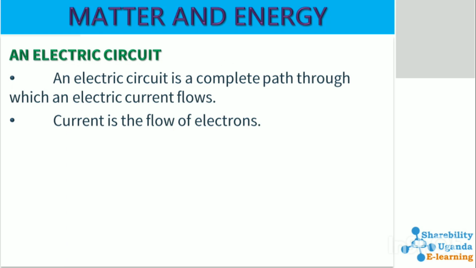Let us look at an electric circuit. An electric circuit is a complete path through which an electric current flows. Current is the flow of electrons.